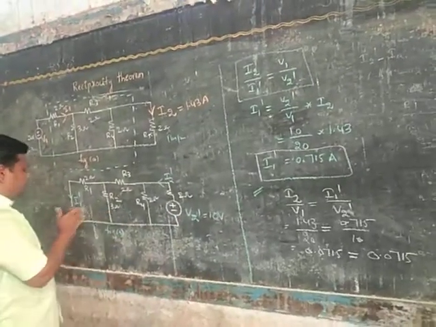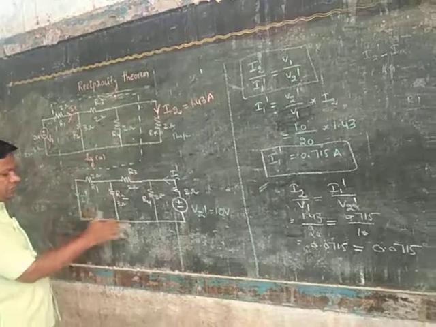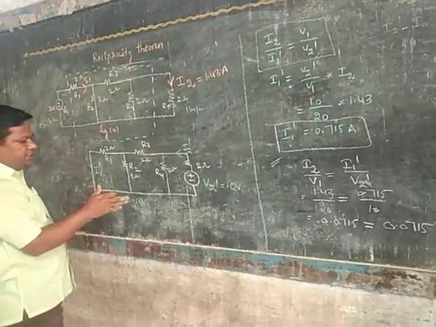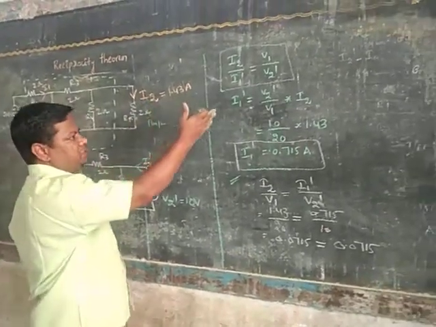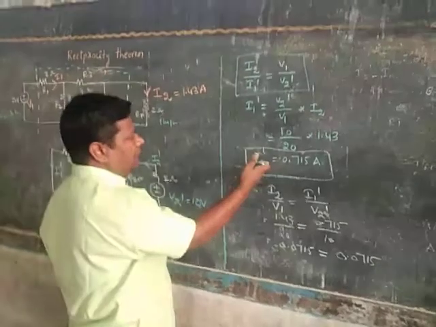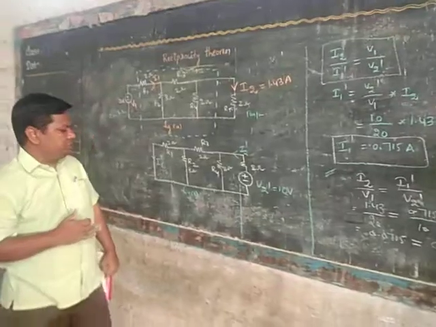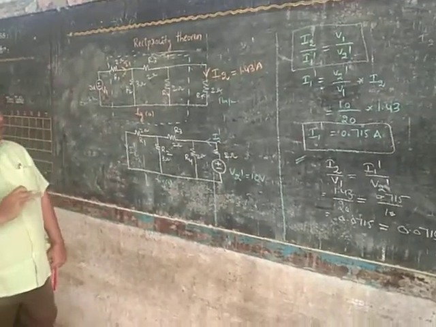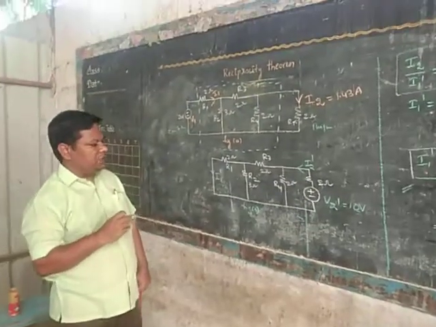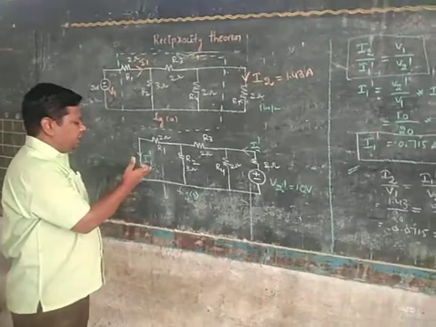Now how to calculate I1 dash? Using the normal procedure, it takes a certain time. By applying the reciprocity theorem, we can directly calculate I1 dash by using this procedure. Like that, this reciprocity theorem simplifies our analysis so that it reduces the time. We can easily find I1 dash.